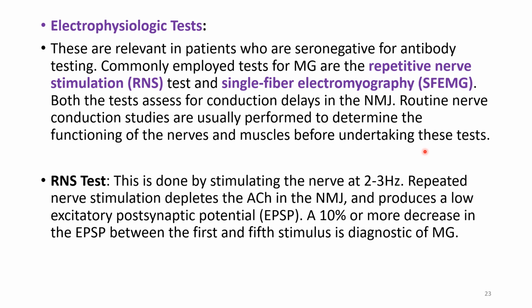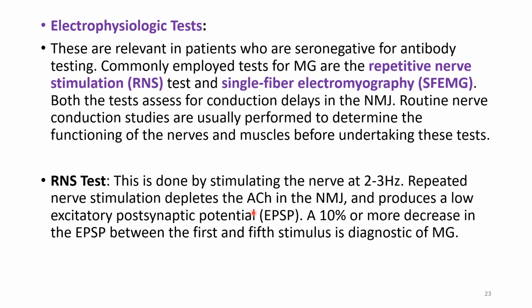Routine nerve conduction studies are usually performed to determine the functioning of the nerves and muscles before undertaking these tests. So routine NCV should be performed before this test. After that, we will perform these two tests. So what is the first test? A repetitive nerve stimulation test, RNS test. How to do this? This is done by stimulating the nerve at 2 to 3 Hz. So this repeated nerve stimulation, what does it cause?